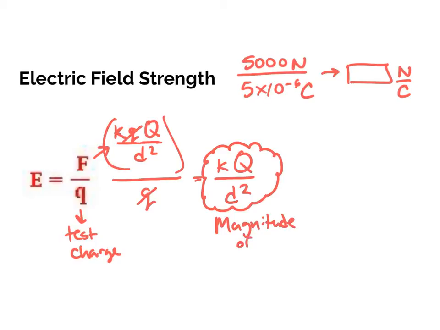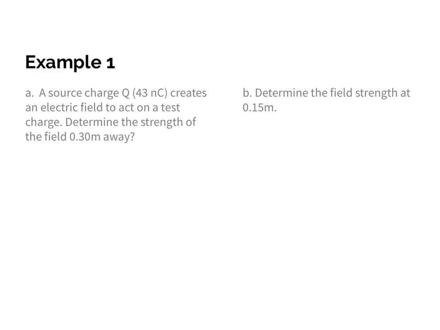Okay, so magnitude of the electric field. Magnitude, again, represents the strength. So it's dependent upon Coulomb's constant, it's dependent upon the source charge, and then you see that distance squared again. So this equation is another one of those inverse square laws. And again, what this means is that as you get further away, the field gets weaker. As you get closer to it, the field gets stronger. So this relationship allows us to find the magnitude of the electric field created by a source charge.